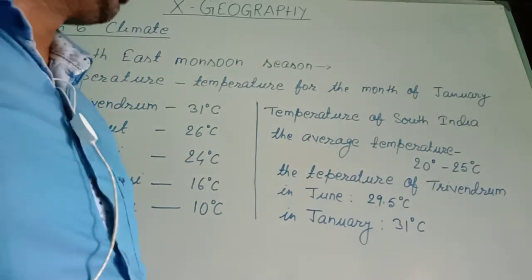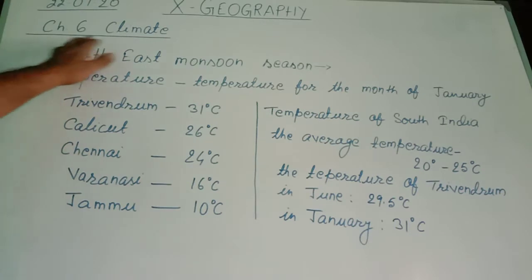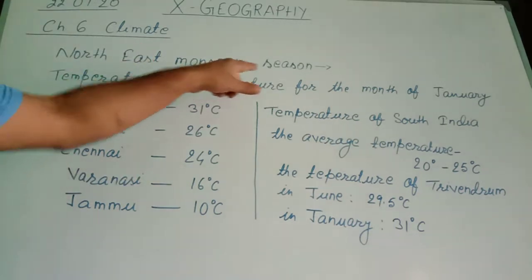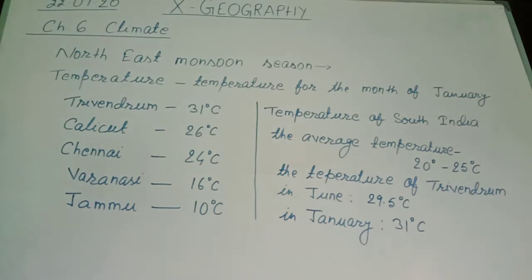In the period of geography, the chapter Climate continues, and today we'll see the northeast monsoon season. Before that, we have studied about the southwest monsoon season and the retreating monsoon season. Today, the northeast monsoon season, in which we will see two factors. First is temperature and second is pressure.